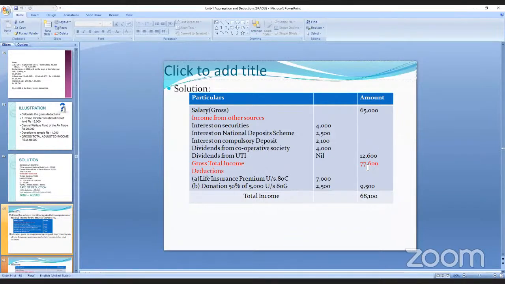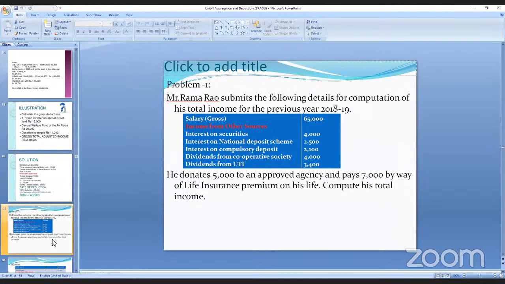So 77,600 minus 9,500 is 68,100. It is the total income of Ramarao. Is it clear? You take down this question. These are all the income from other sources. Dividends on UTI are not taxable, it is nil.